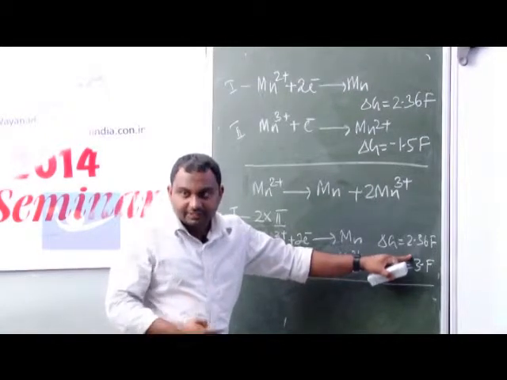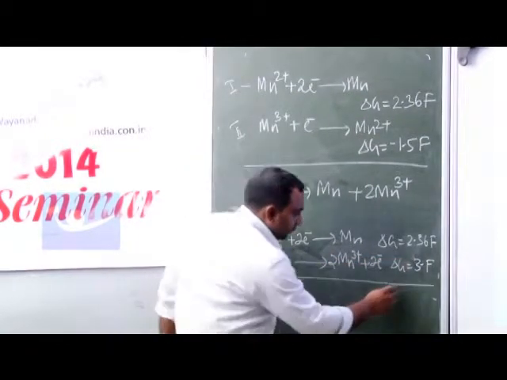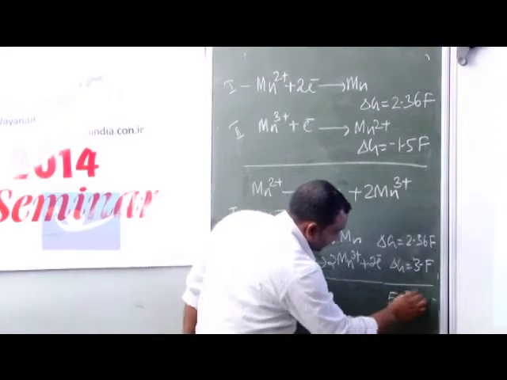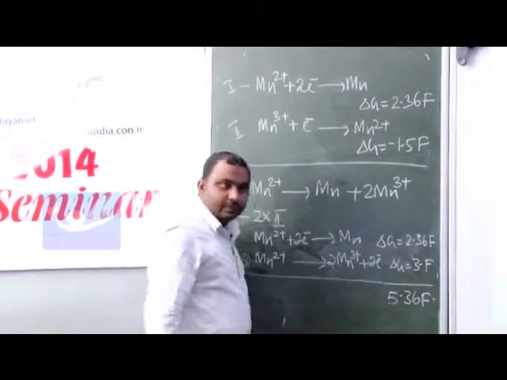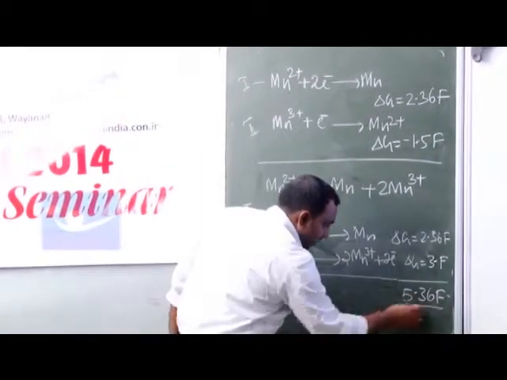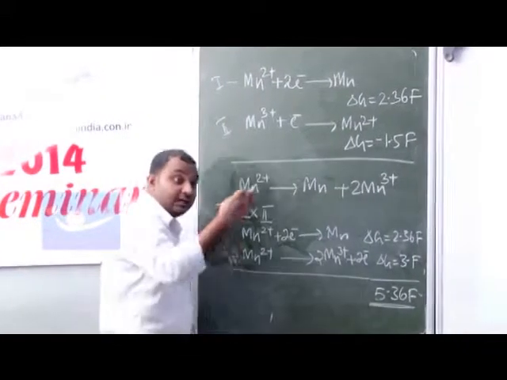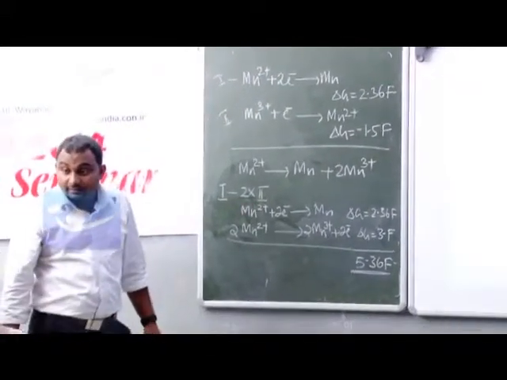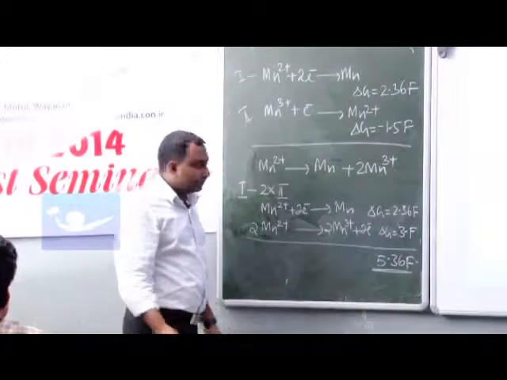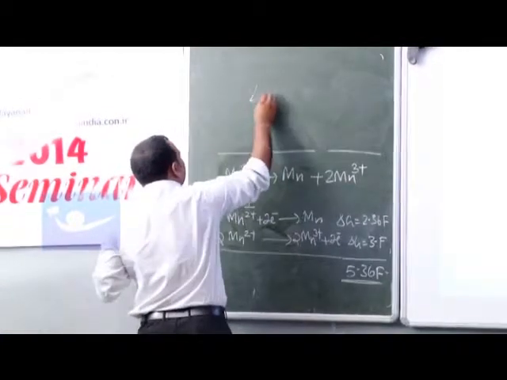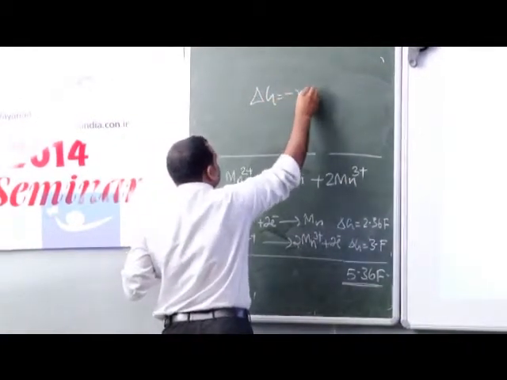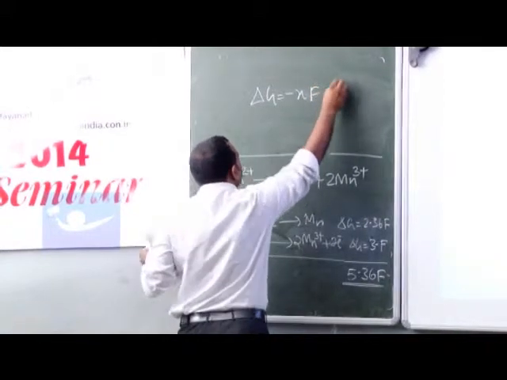This is an important question. So what is the delta G value? 5.36 Faraday, right? Now this 5.36 Faraday you have to convert into electrode potential. Then delta G is equal to minus NFE naught.